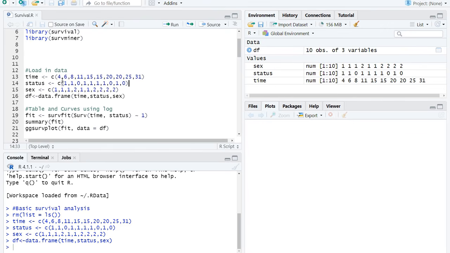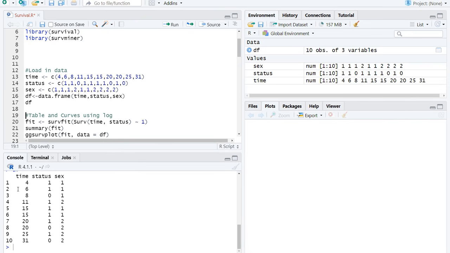And they're all in order, right? The first observation was a death, the second was a death, the third was a censoring, right? Sex 1 and 2 labeled correctly for all of the times, corresponding ones for time. So then we've got our DF, which is our data frame: time, status, and sex. If we just write DF, we'll be able to inspect it and see what it looks like. Time, status, and sex down the bottom here looks pretty good. Basically what we had in Excel.